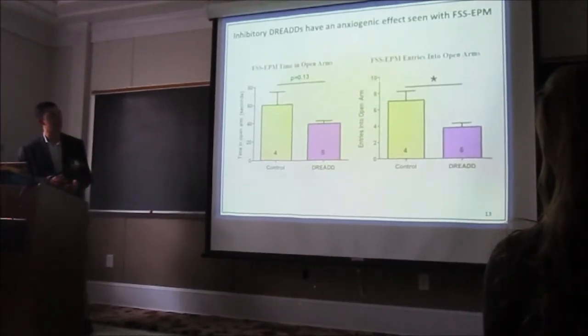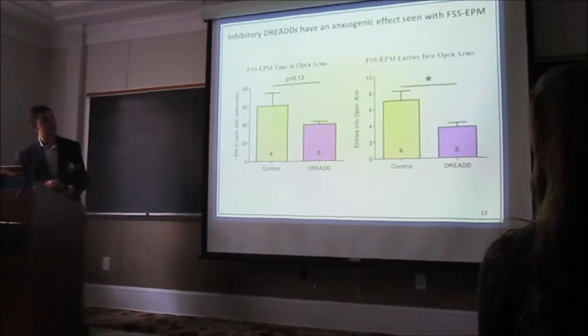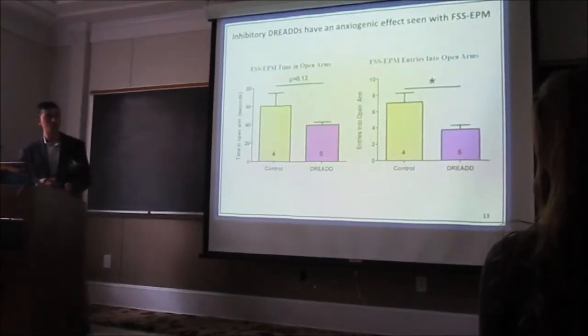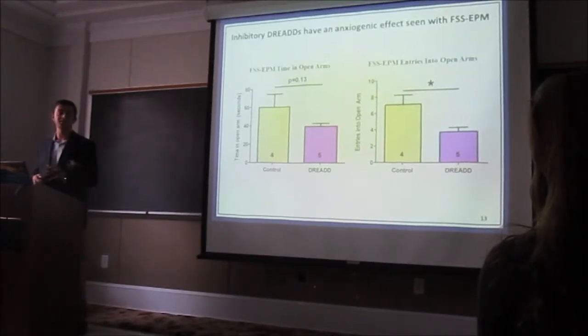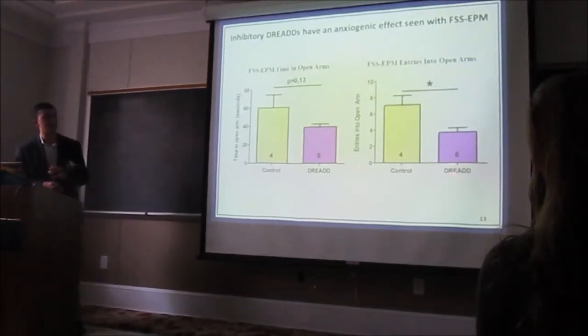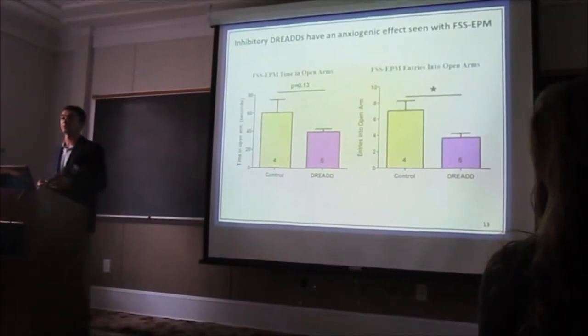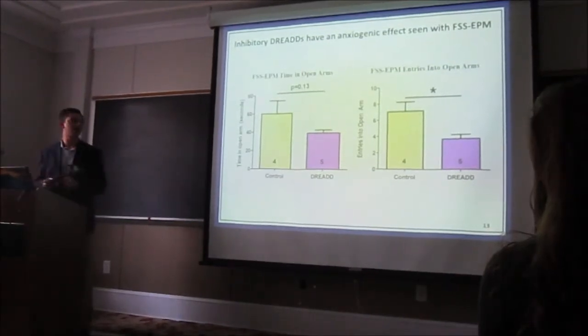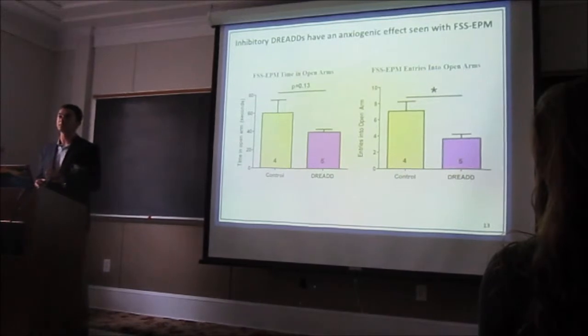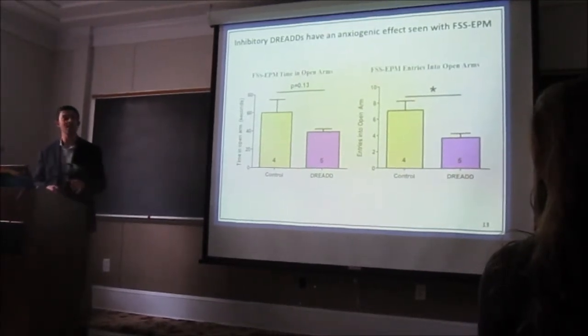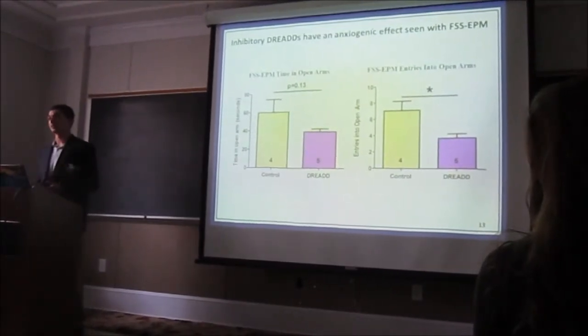But again, when we look at entries into the open arms, we do see a significant difference between the control and the DREADD groups. Now, this difference is actually the opposite of what we expected, because remember, with the DREADD groups, we're functionally inhibiting Dynorphin neurons, and we expected that that would lead to a less stressed and less anxious phenotype. But it seems that the functional inhibition of Dynorphin is actually having an anxiogenic effect.